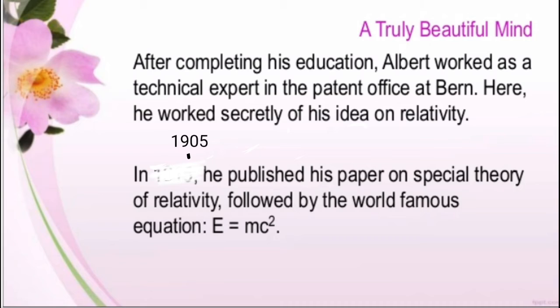And the formula is, I must say, E is equal to mc square, where E is energy, m is mass, and c is speed of light in a vacuum. Okay, so he invented this world famous formula. So you all should know that he invented this relativity theory, this formula describing relationship between mass and energy, and the formula is E is equal to mc square.